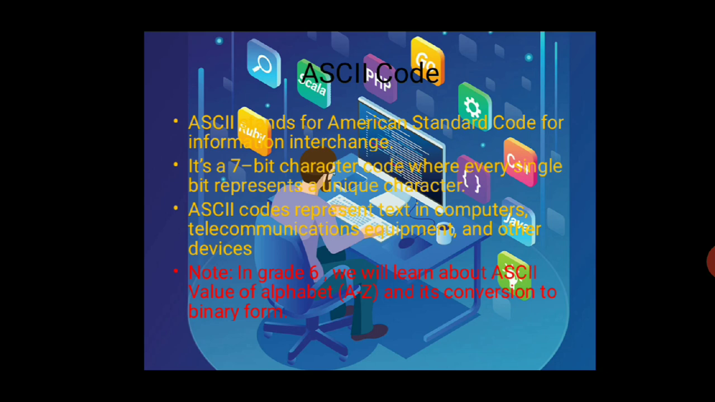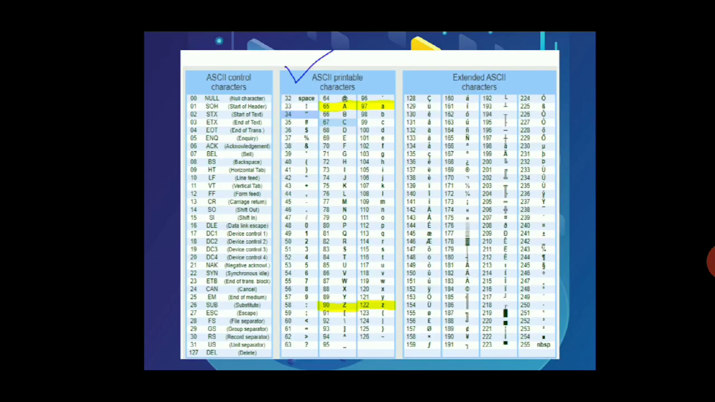But now the extended version of ASCII code consists of an 8-bit character code. It means there are now 2 to the power 8 equals 256 characters. You can see here the table of ASCII code. Earlier, from 0 to 31 it was control characters. We will not study this one. You can see here the value for capital A is 65, and so on up to capital Z and small z. You have to pick the values from this table.